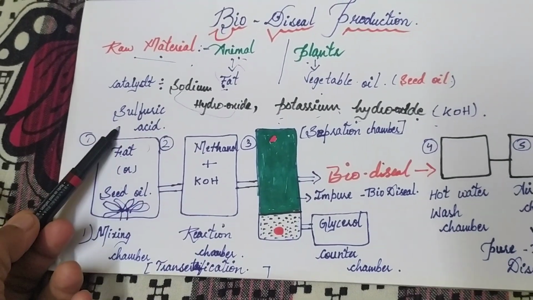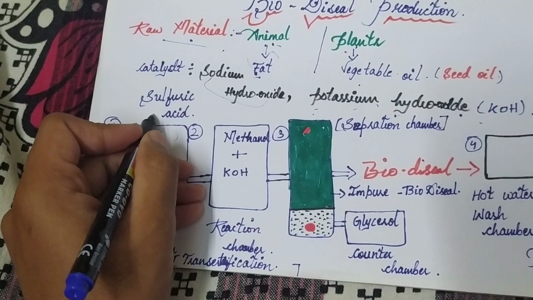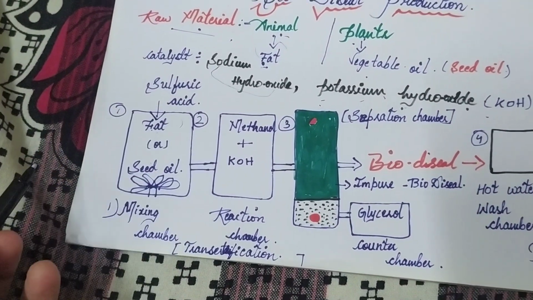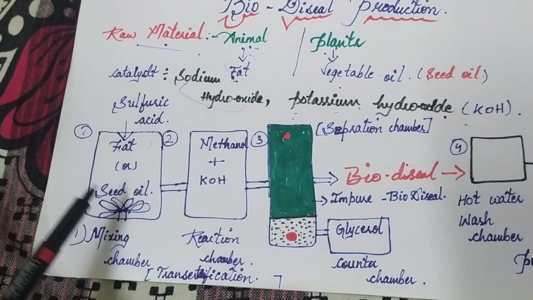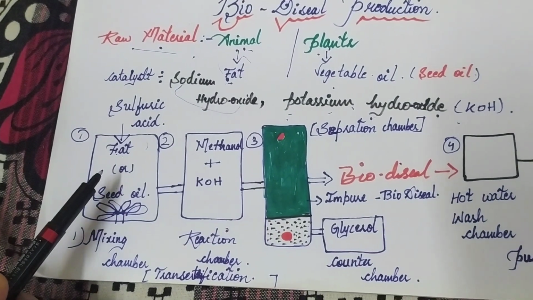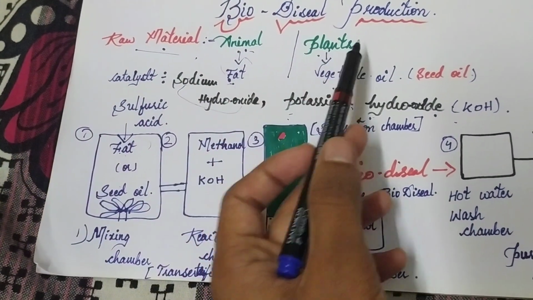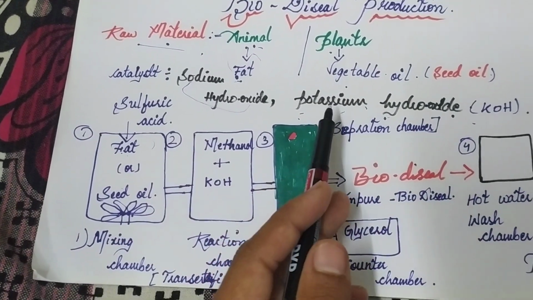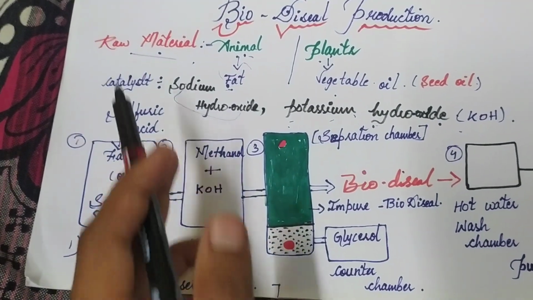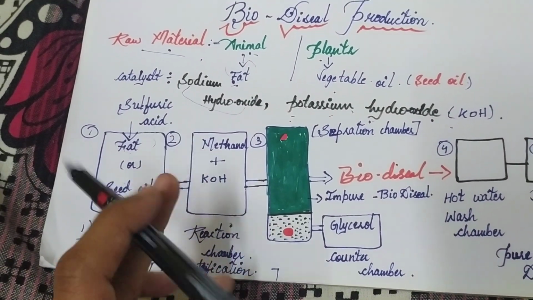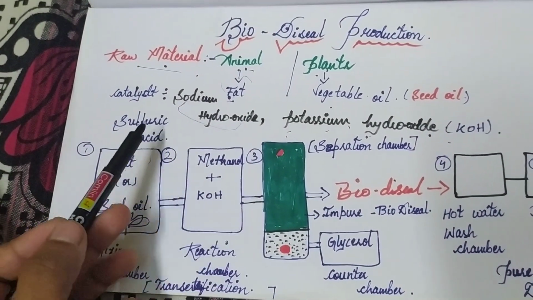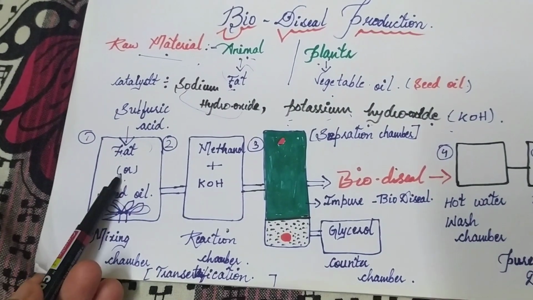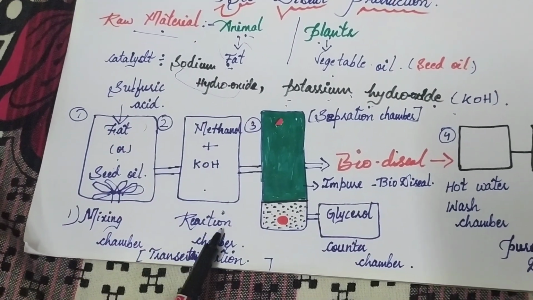We are adding sulfuric acid and we are adding fat as a substrate. Or if I talk about the plant, we are adding a seed oil along with the sulfuric acid. Then a proper mixing of the sulfuric acid and fat occurs. The second chamber is known as the reaction chamber.